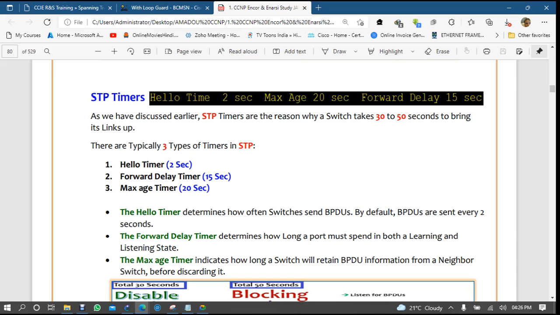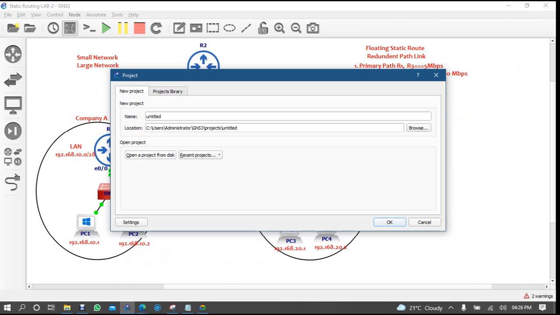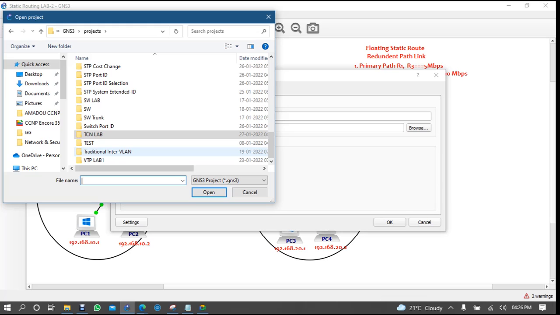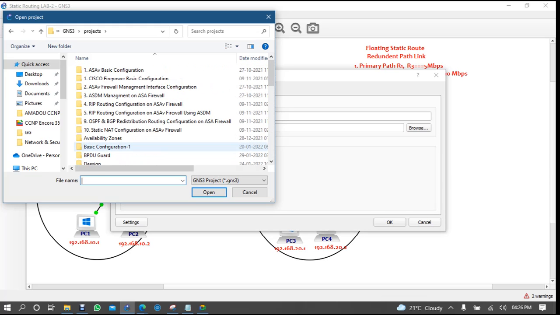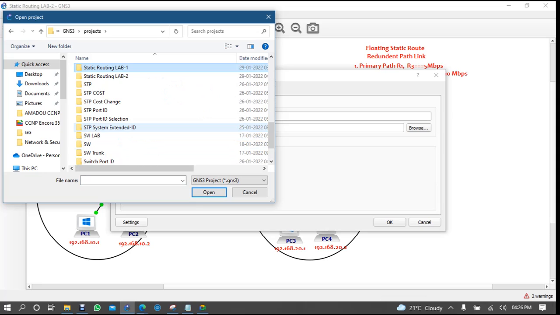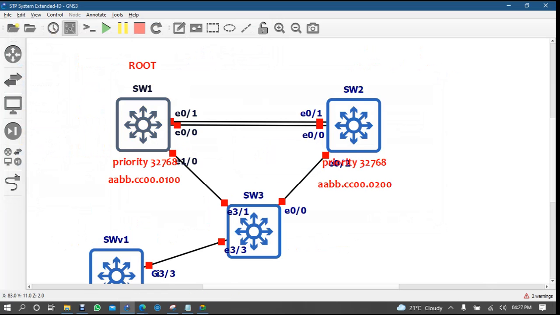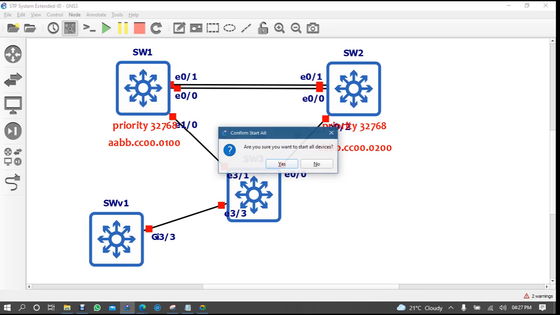So as we have completed the STP process, now we are going to learn about some STP timers. If you come here to this lab, let's take one Cisco lab which is related to STP, spanning tree, port ID, system ID. So let's start all the labs.